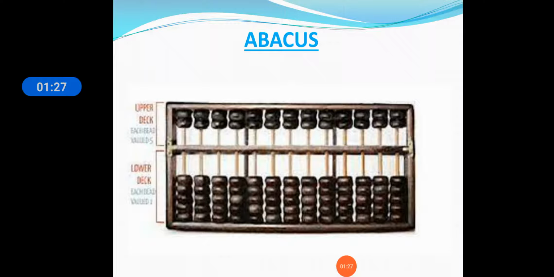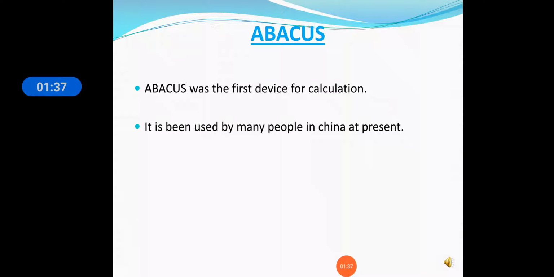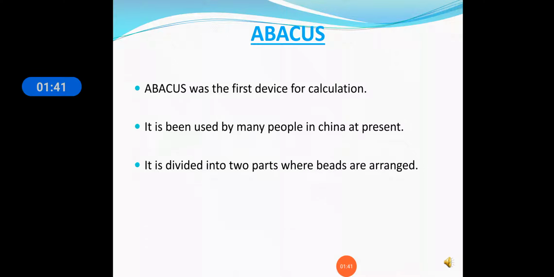You can see here in the diagram. It is currently used in China, and it is divided into two parts where beads are arranged. So this is the information regarding abacus.